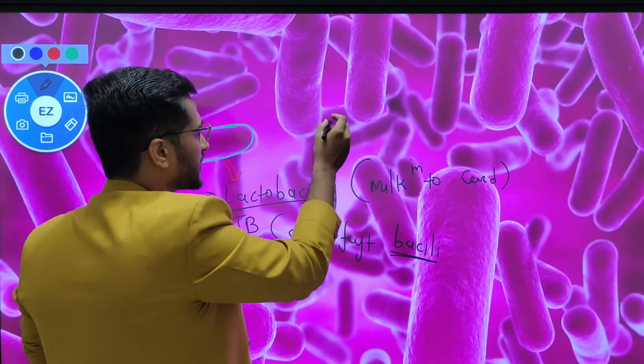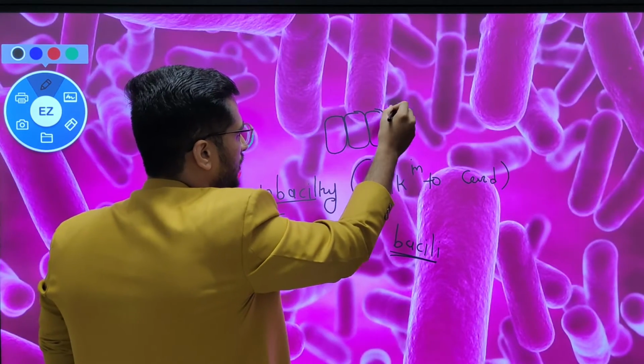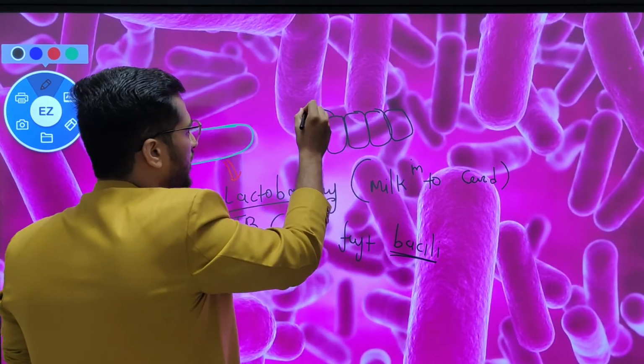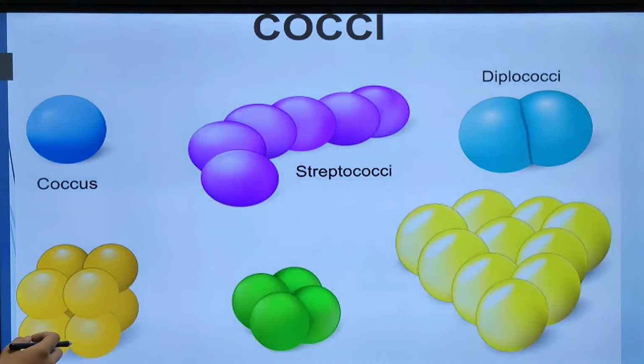Many times we find that this kind of bacteria can form a straight chain. They are then known as streptobacilli. When bacteria make a straight chain, it is known as strepto. So these are the streptobacilli. These are some extra NCERT examples you have to remember. We will look at them in class 12th as well. Now let's look at a different one.